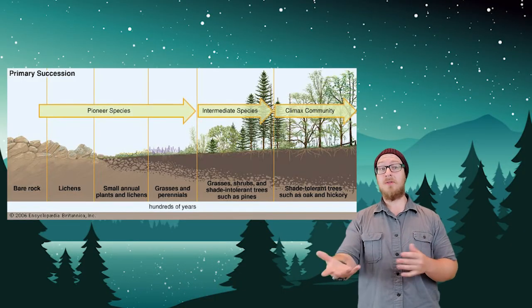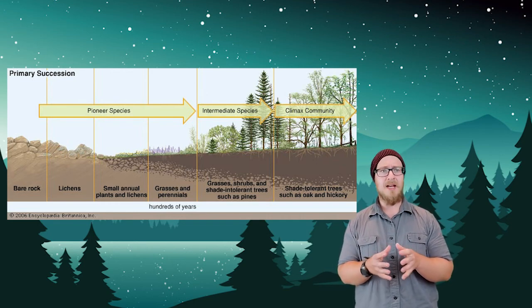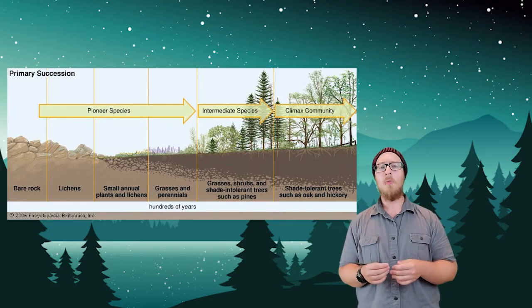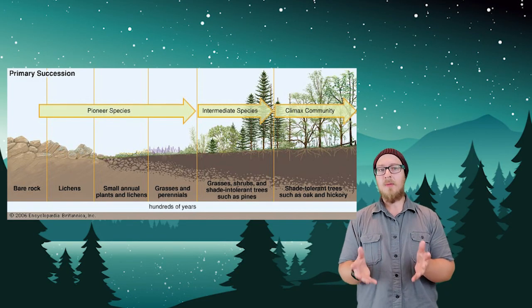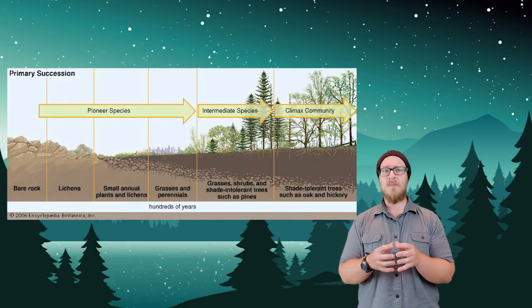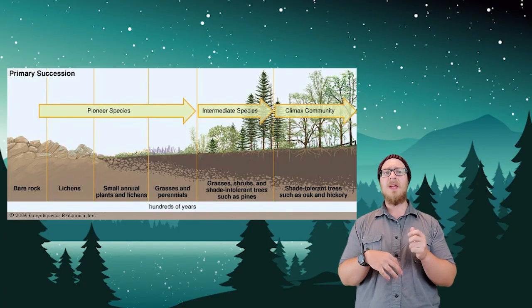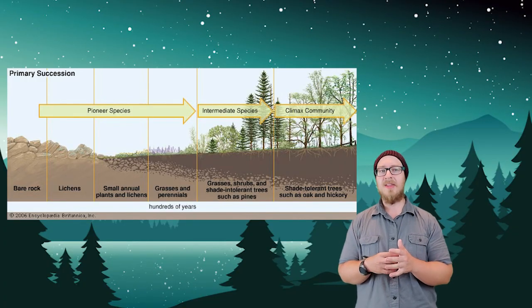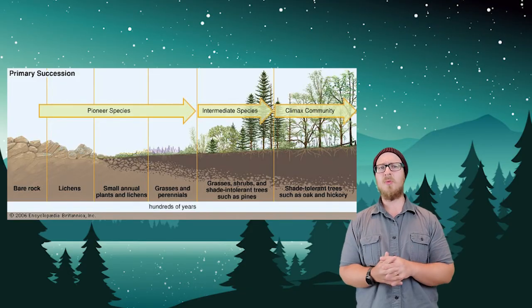Let's say we have an area that is totally barren of living things, a fresh start. Very resilient organisms that have few habitat requirements will colonize this bare rock. Lichens are an example of one of these species, and lichens are a composite organism. That's actually not one species. They arise from algae or cyanobacteria that live among multiple fungal species in a sort of mutualistic relationship.